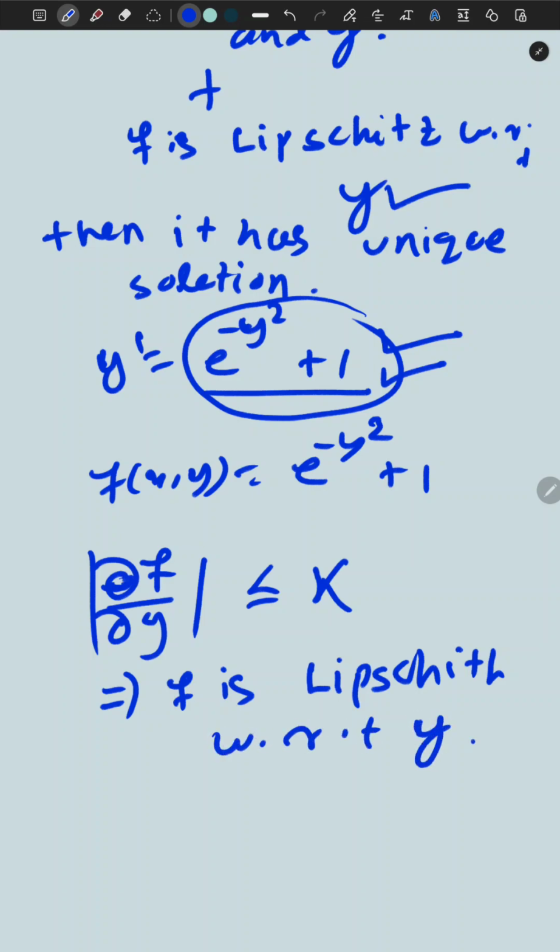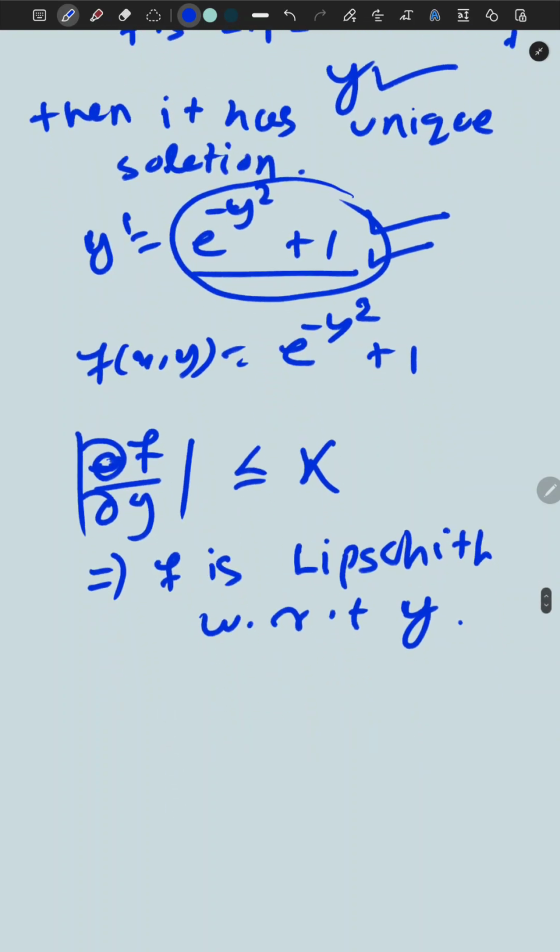A bounded derivative means the function is Lipschitz with respect to that variable. So our target is to show that the derivative of f with respect to y is bounded.